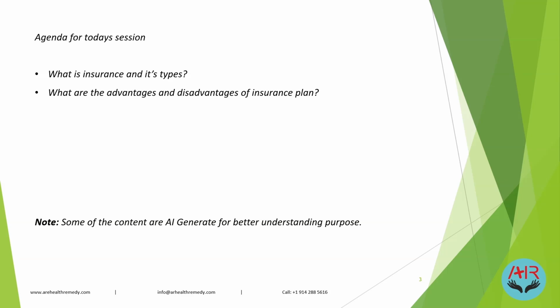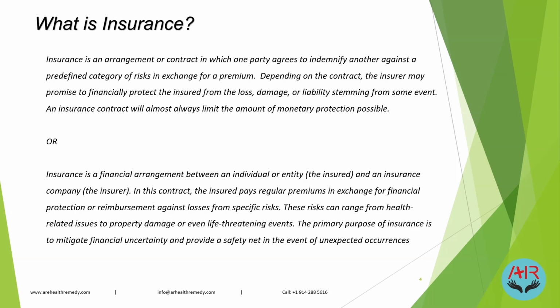For example, next we have the definition of insurance. So what is insurance? The above is a legal definition that we have. Insurance is a financial arrangement between an individual or an entity, which we call the insured, and an insurance company known as the insurer.